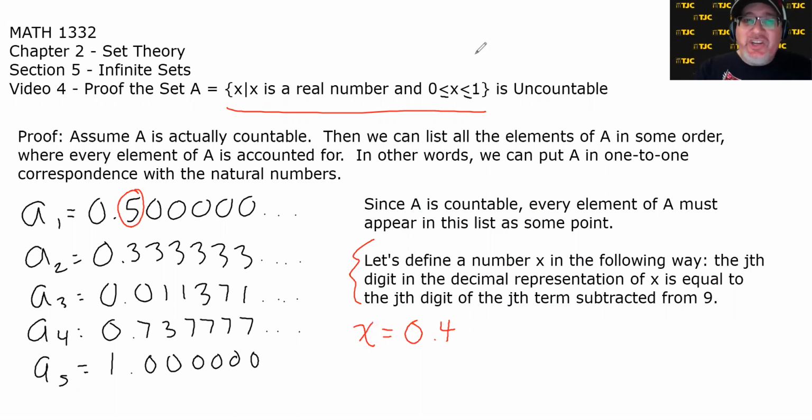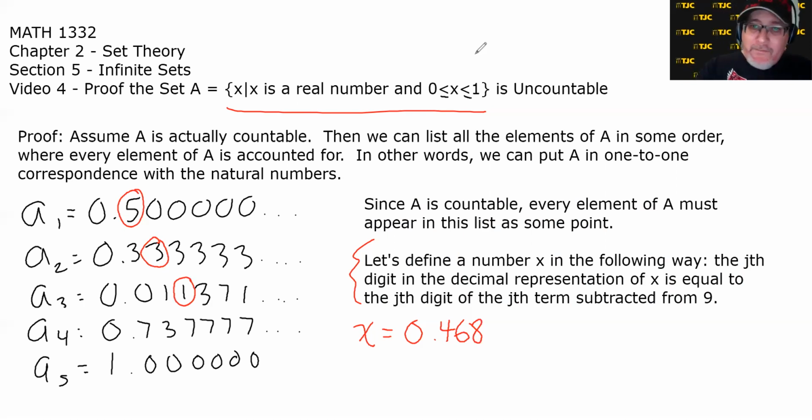For the second digit in X, we're going to go to the second number in the list and look at its second decimal and subtract it from 9. 9 minus 3 is 6. So it can't be 3, because I subtracted it from 9. For the third decimal digit of X, we're going to go to the third number in the list, take its third decimal digit, and subtract it from 9. 9 minus 1 is 8. Again, by subtracting a digit from 9, it's going to create a different digit.